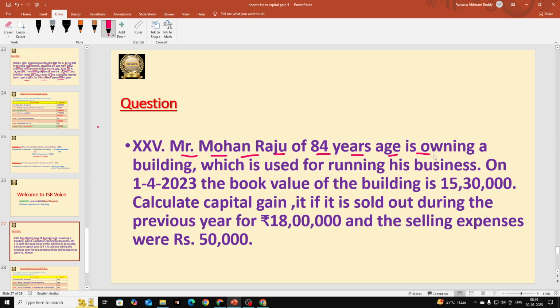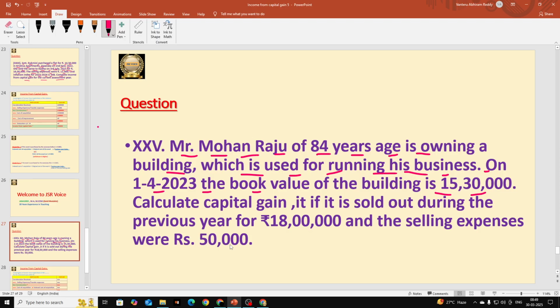So he is owning a house, a building. Building is nothing but house, land and buildings. We should consider a 2 years period actually to determine whether that is a short-term capital asset or a long-term capital asset. He is using that for running his business. On 1-4-2023, that is during the previous year, at the beginning of the year, the book value of the building is 15,30,000. Book value means present value of that building, that is 15,30,000.